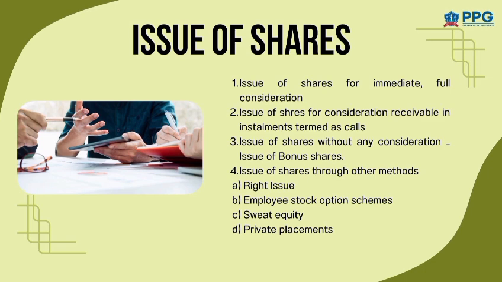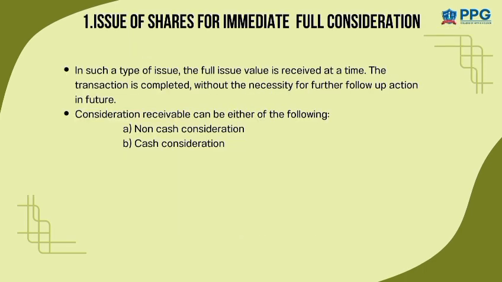Shares are given to employees or directors for their skills, knowledge or hard work. And the third one is private placement. Shares are sold directly to a small group of selected investors instead of the public. In this method, the company receives the full amount for the shares at one time.